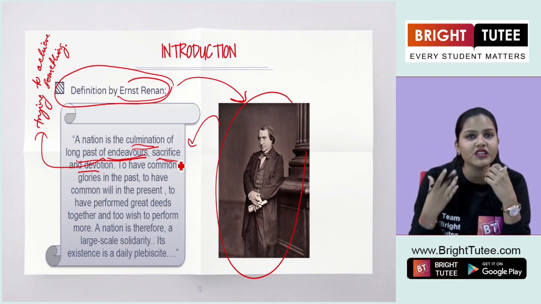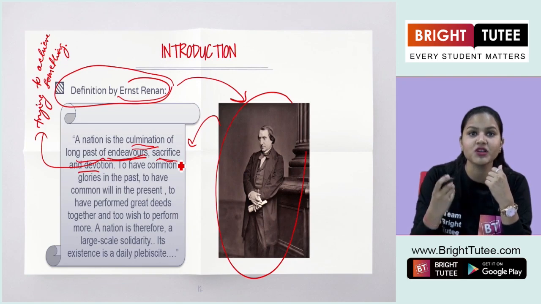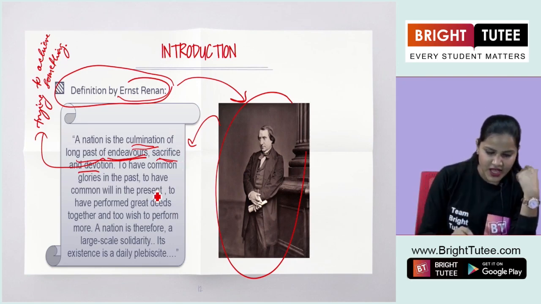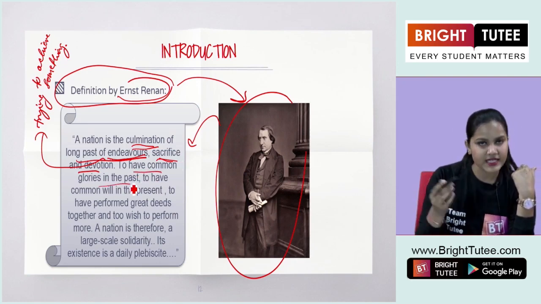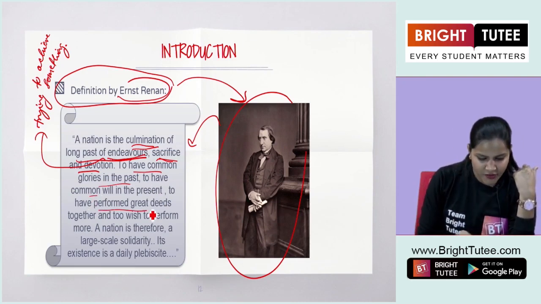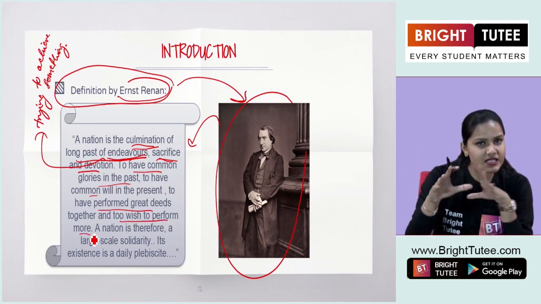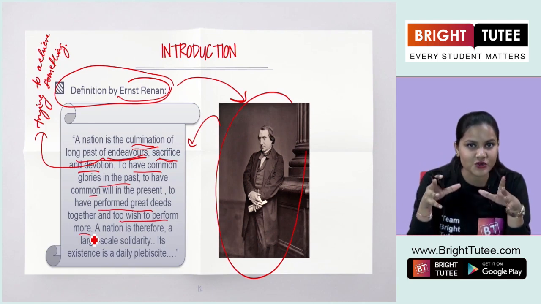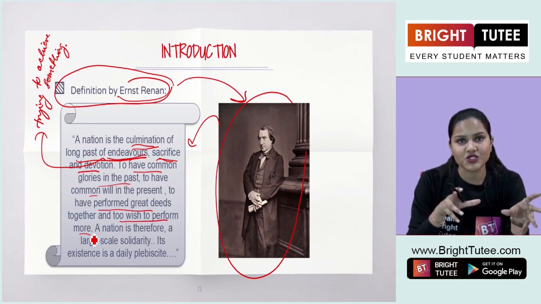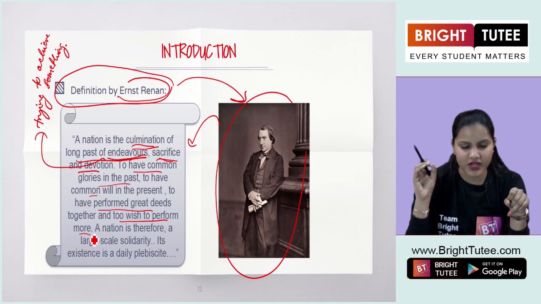The patriotic feeling, the loyalty towards the nation. Now, to have common glories in the past, to have a common will in the present, to have performed great deeds together, and to wish to perform more. This is the whole idea of nation, students, according to the great historian Ernst Renan.